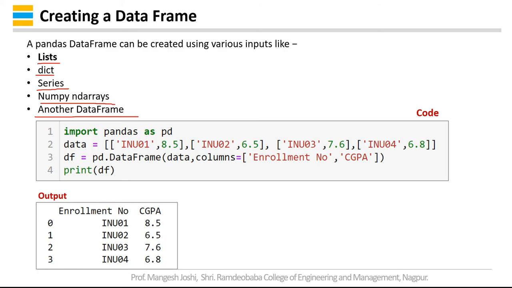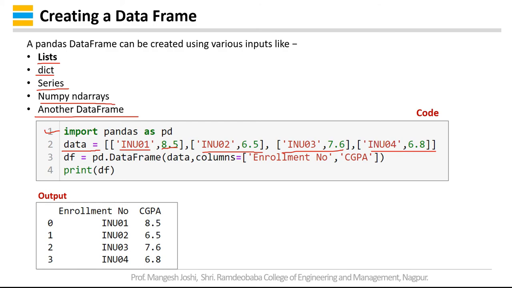For that, again you have to import pandas as pd. So I have created a list that is data. In the first column I have enrollment number, and in the second column I have the CGPA associated with that enrollment number. Similarly, I have created 5 rows. That is, this is the second row, third row, and fourth row.